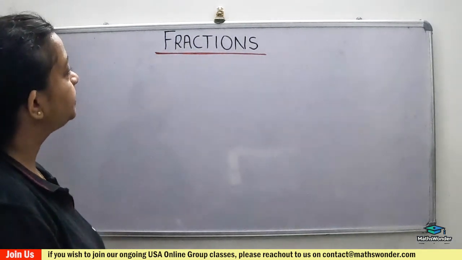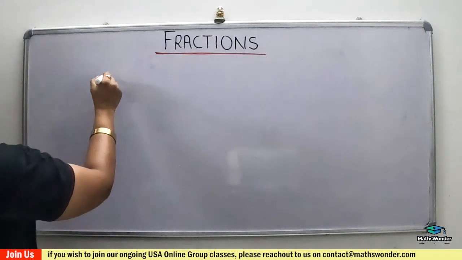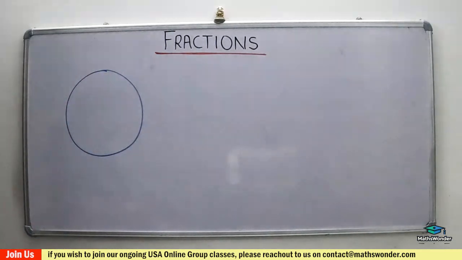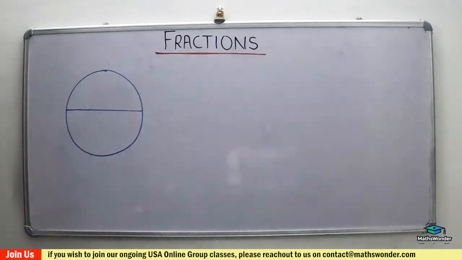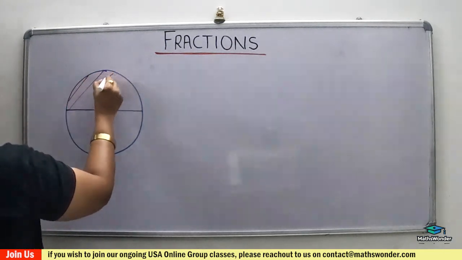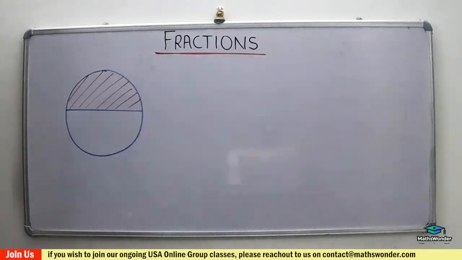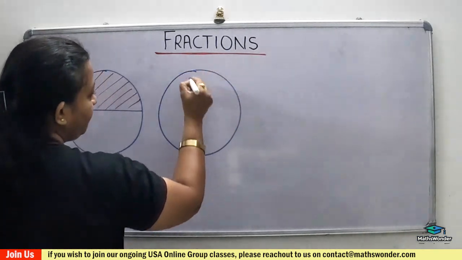Apple or pizza? What is your favorite food? Pizza. So, if you divide a pizza equally between two persons, each person gets half a pizza. Then what will be the fraction? 1/2, one of the two equal parts of the pizza. If I divide the same pizza into three equal parts, each person will get 1/3 of the pizza.